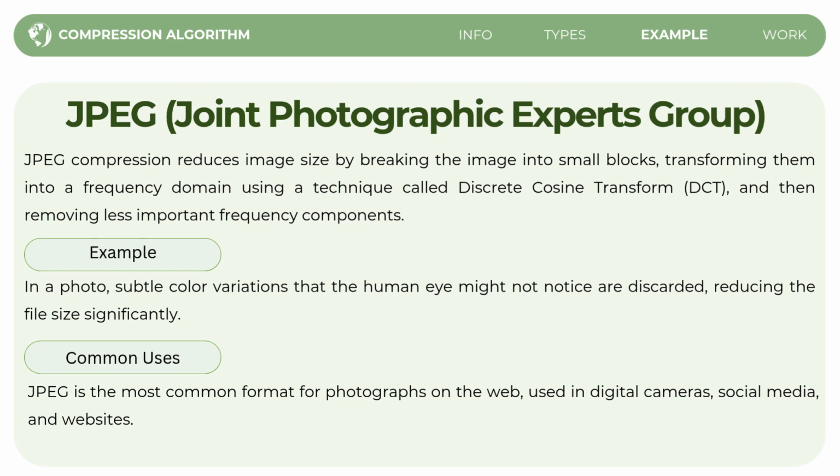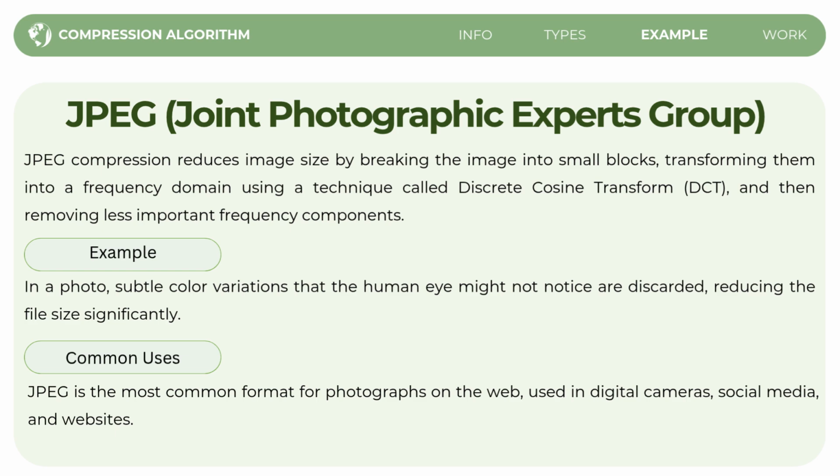So, for instance, slight color changes in shadows or between similar areas in the image are removed, which helps reduce the file size significantly. The common use of JPEG is that it is the most common format used for photographs on the web. It is widely used in digital cameras, social media platforms, and websites.